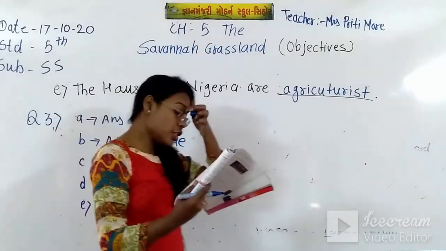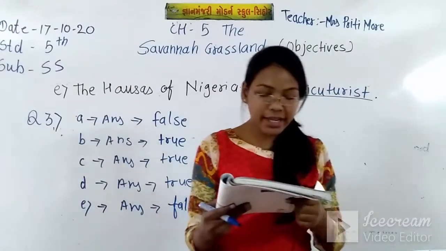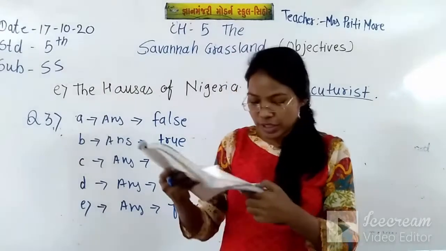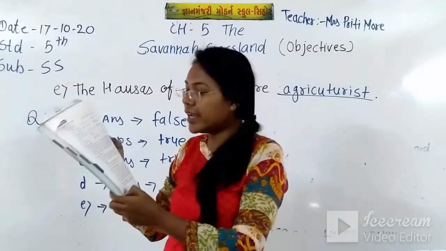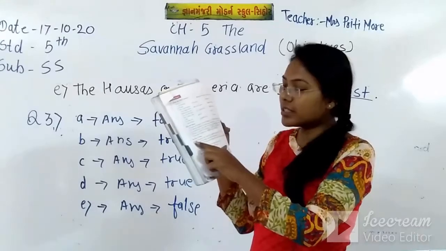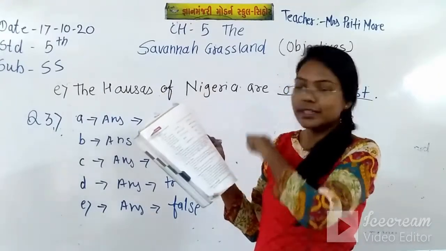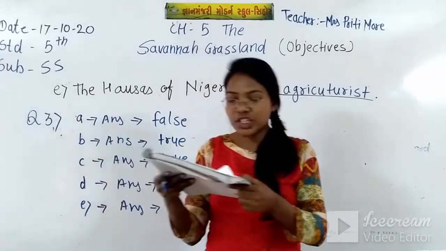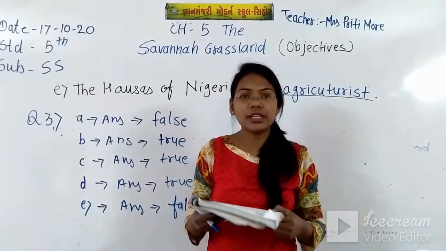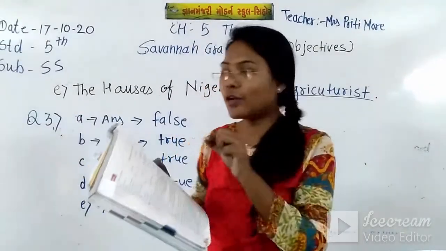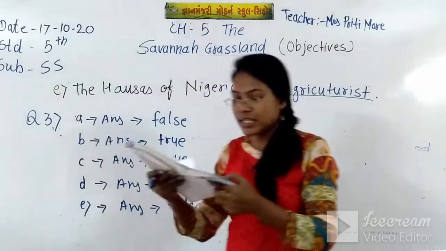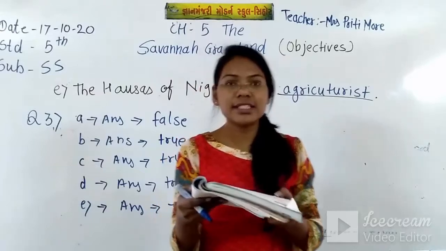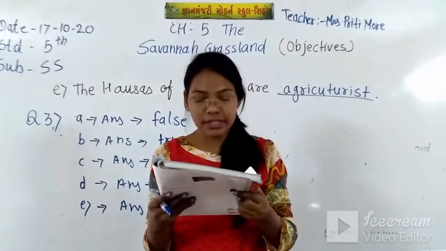So question number 3, say true or false. A, the Savannah region gets lots of rainfall throughout the year. You just open page number 238 and beside question number 3, say true or false, write there true or false with your pencil. Beside it you have to write an arrow and false. Now B, the Savannah region has scattered short trees. This is true. Write there true with pencil.